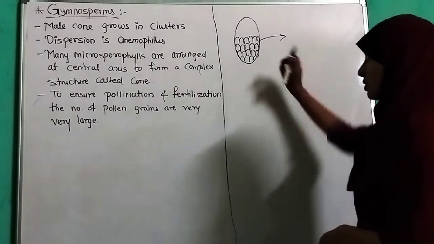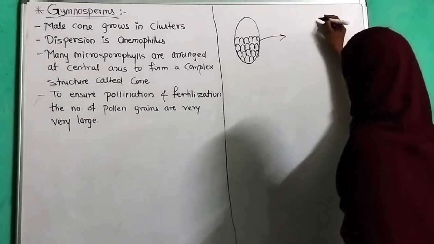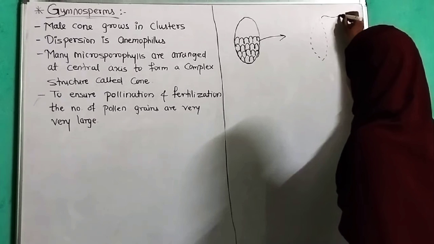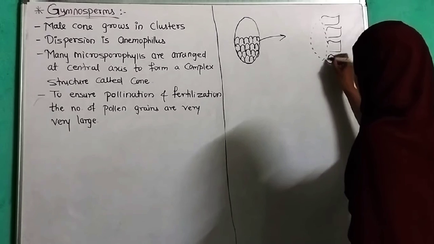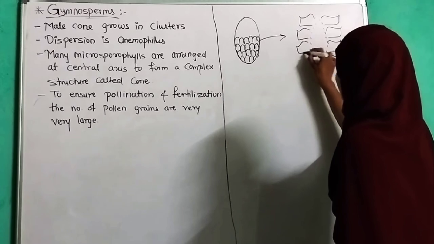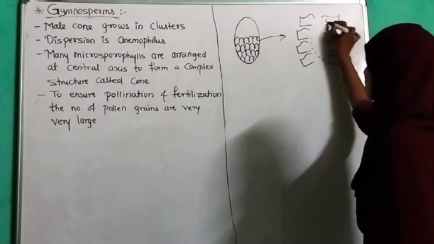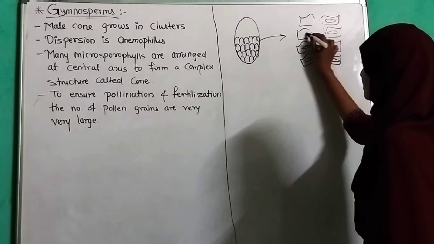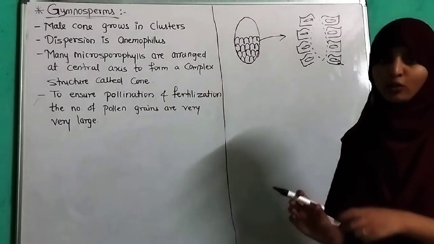If we look at one part of this male cone, then we are able to see this structure. If we enlarge this structure, we can see this is a microsporophyll.